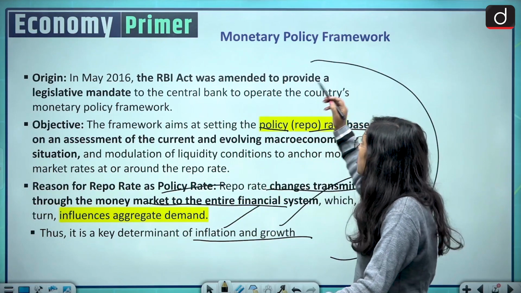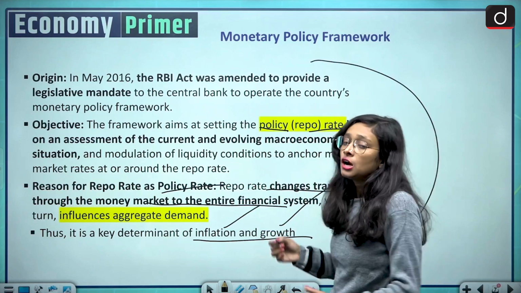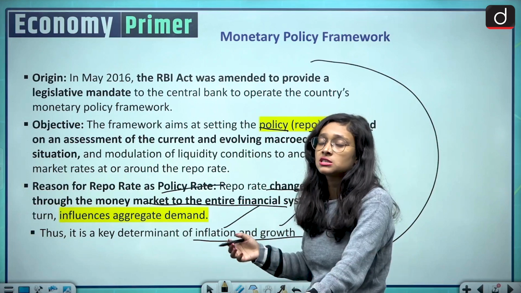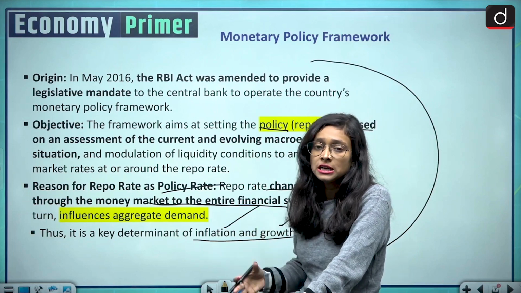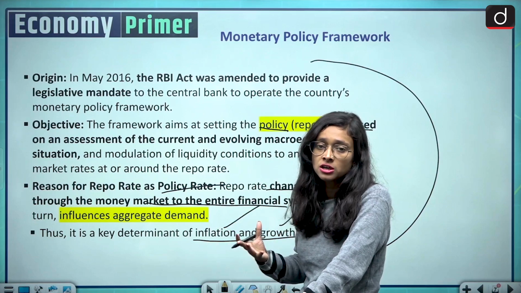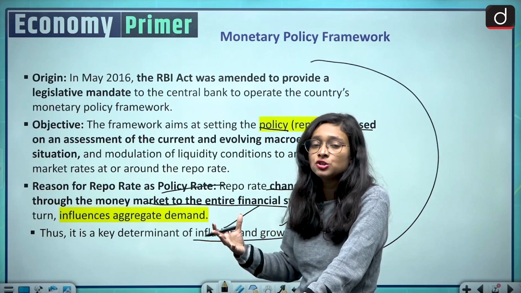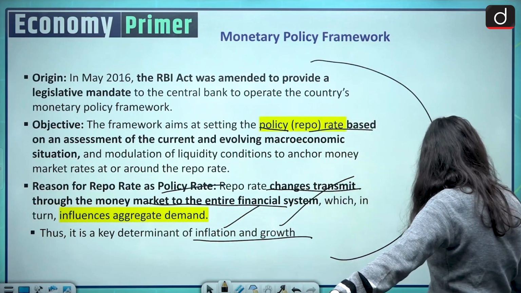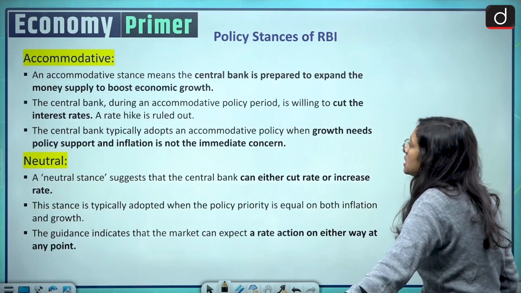So this is the monetary policy framework, and it became binding in nature through an amendment in 2016, through which the RBI got the authority that its decisions are binding in nature, and it has a composition of 6 members. So moving ahead, the next slide is about the policy stances of RBI.